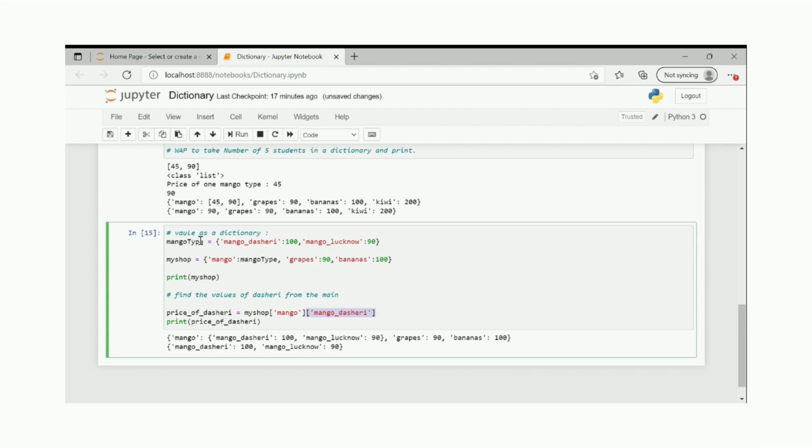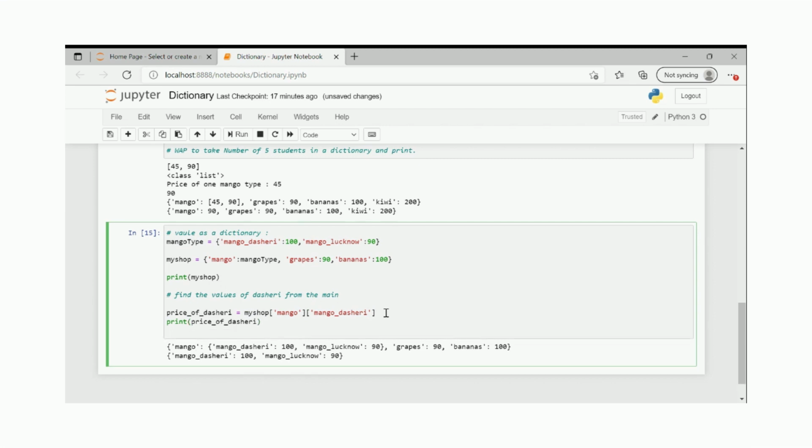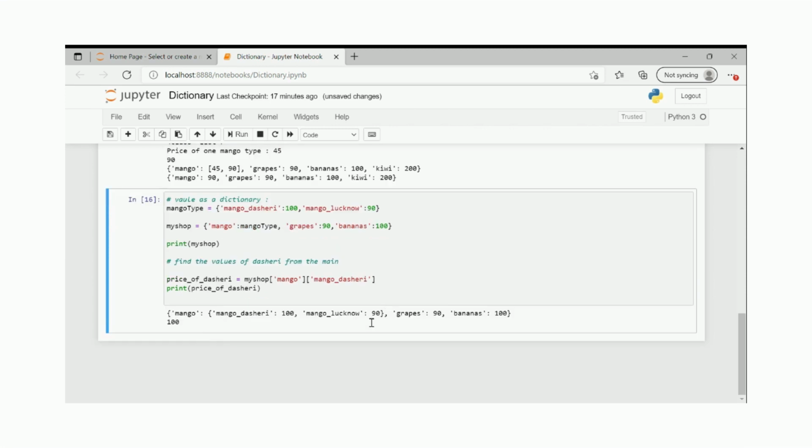Because now try to understand, this is the value, a key for this dictionary, and this dictionary is in a way for now this variable, which is technically holding this whole dictionary object. So if I write mango type of mango dictionary, or I write my shop of mango dictionary, they are all the same. So don't get yourself confused. If you're confused, just revisit the last 2 minutes again. You'll understand. Now, if I print this, you will see 100.